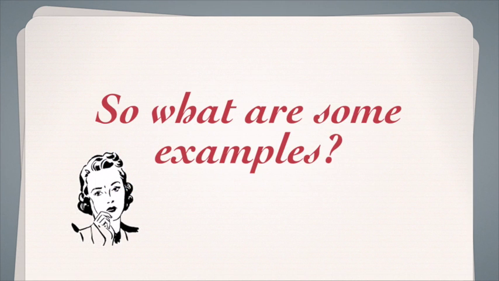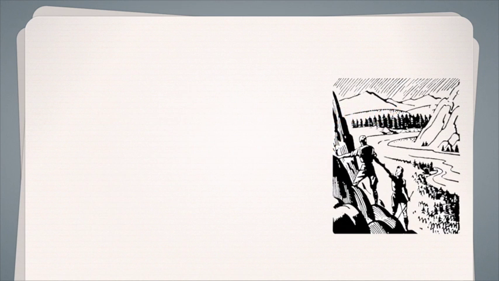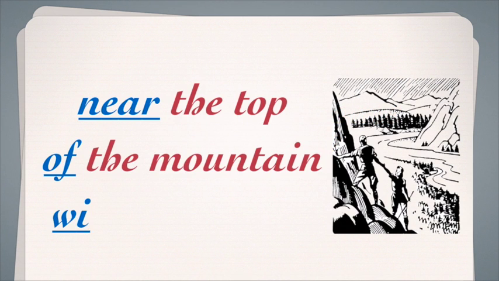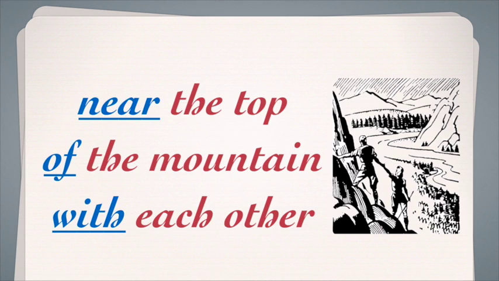So what are some examples? Well, take this scene. Near the top of the mountain with each other. Near, of, and with are all prepositions. Near shows a relationship of space with the top. Of is a relationship of belonging. It's the mountain belongs to the top. And with is also a belonging preposition. It's with each other.